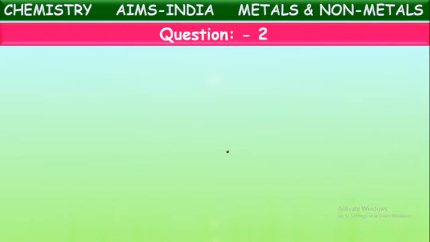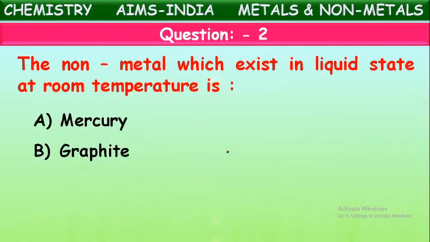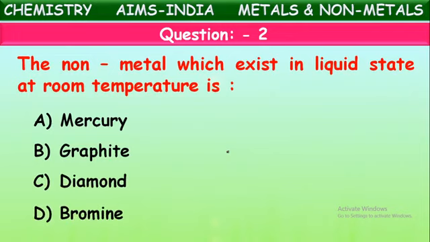Next question. The non-metal which exists in the liquid state at room temperature. Mostly all the non-metals are either solids or gases, but only one non-metal exists in the liquid state at room temperature. What is that non-metal? Is it mercury, graphite, diamond, or bromine? Which non-metal exists in the liquid state at room temperature? Yes, it is bromine, not graphite. Graphite is wrong.